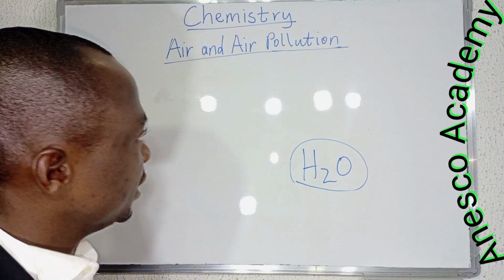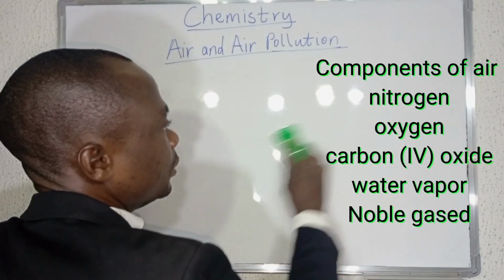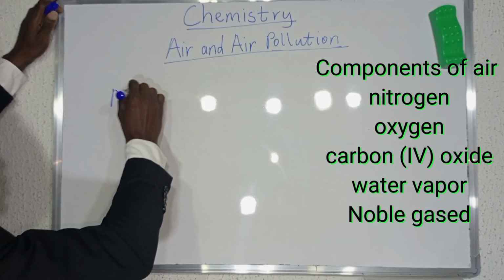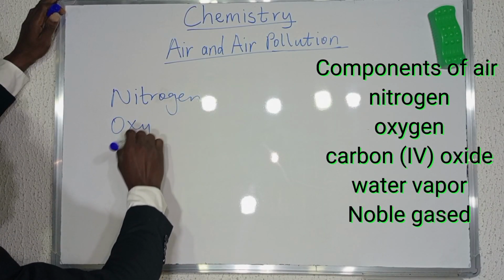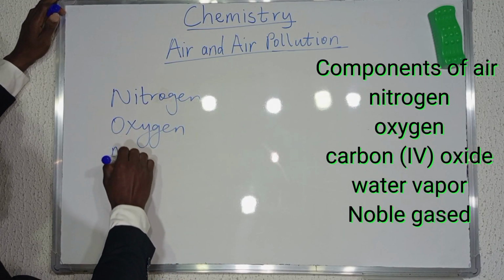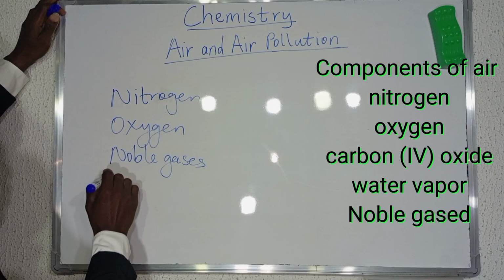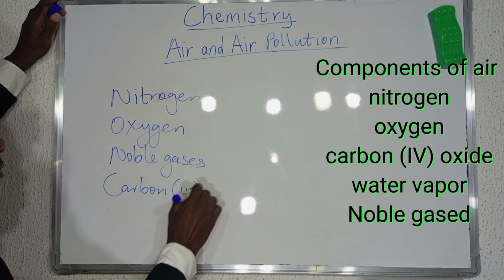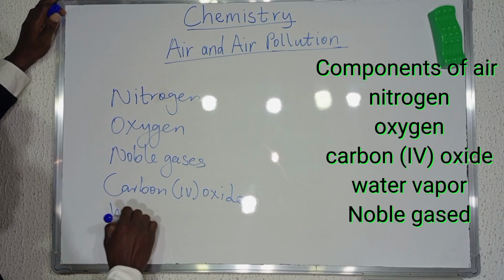All right, now let's look at the composition of the air. What are the components of the air? The major components of air include nitrogen, oxygen, noble gases, carbon dioxide, and then water vapor.